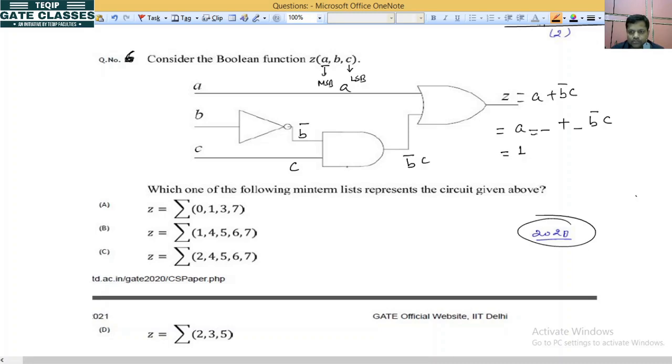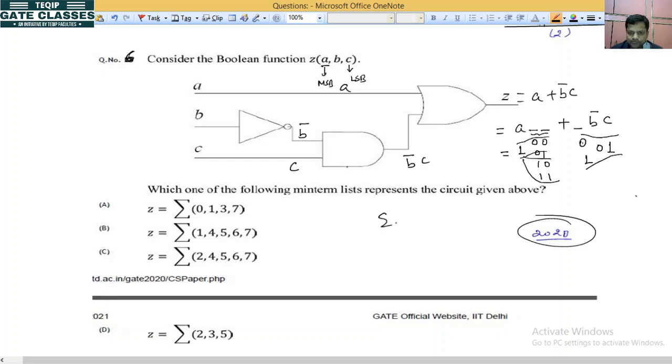Now we have two positions here. So for two positions, how many combinations? 0 0, 0 1, 1 0, 1 1. Now b bar is represented as 0, c is represented as 1 in sum of min terms. Okay na. And this one is empty, so the value of this place will be either 0 or 1. Okay na. So it is 1 0 0 1, 0 1 1 1 0, triple 1, 0 0 1 1 0 1.